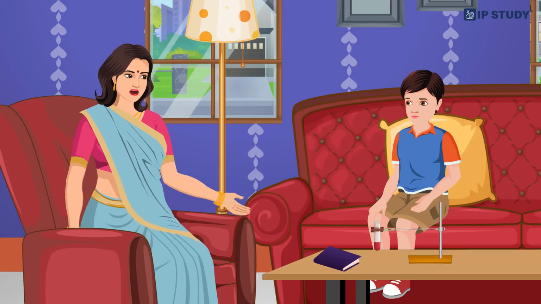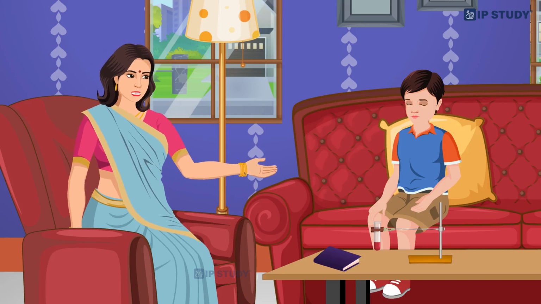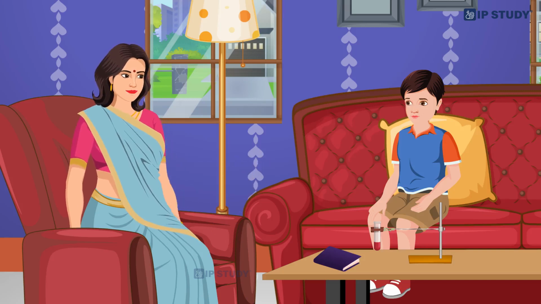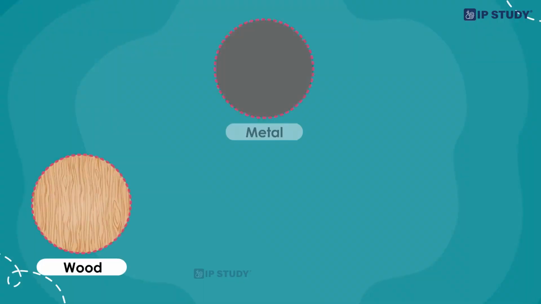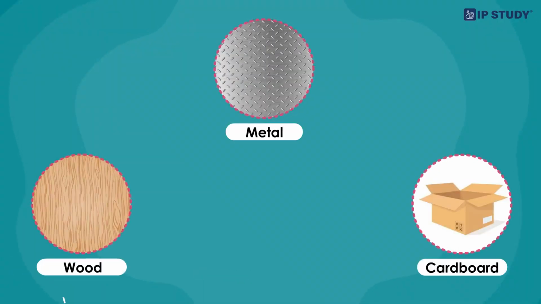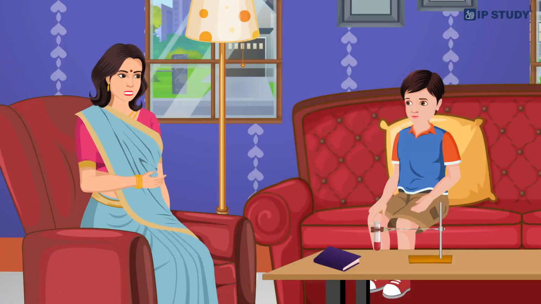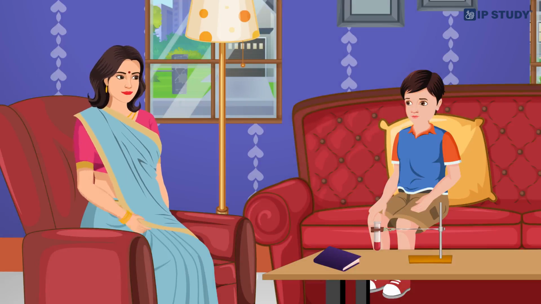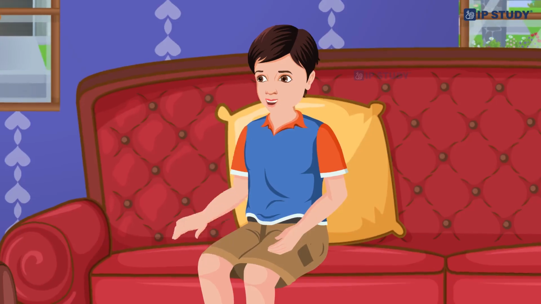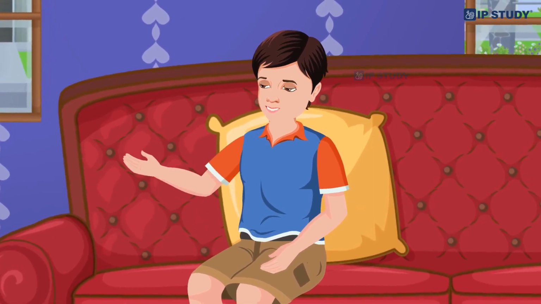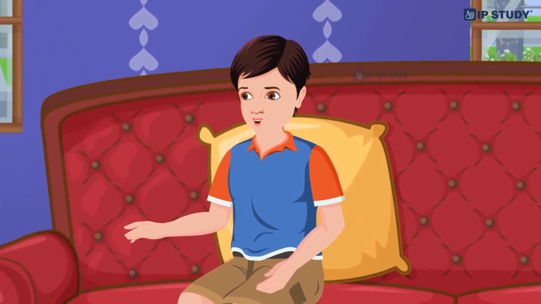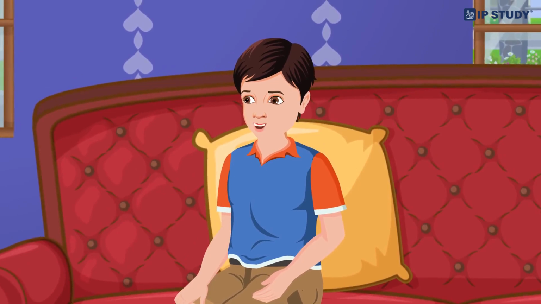That is right. Lastly, opaque materials do not let any light pass through them. Wood, metal, and thick cardboard are examples of opaque materials. They block light completely, which is why they cast strong shadows. So, if I put my toy in front of the light, it casts a shadow because it is opaque? Exactly, Avnish. Now, let us talk about shadows in more detail.